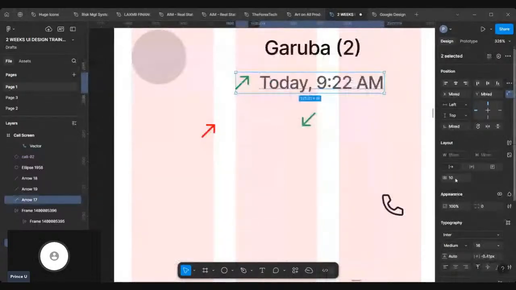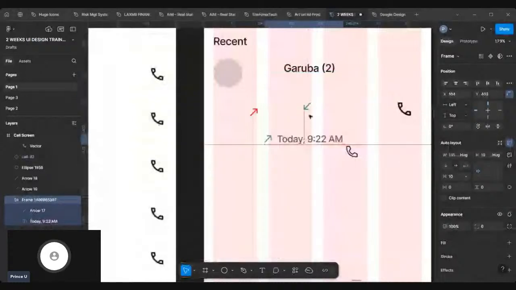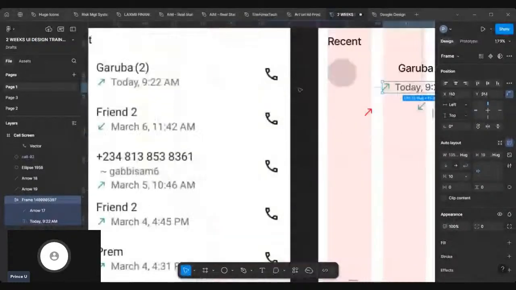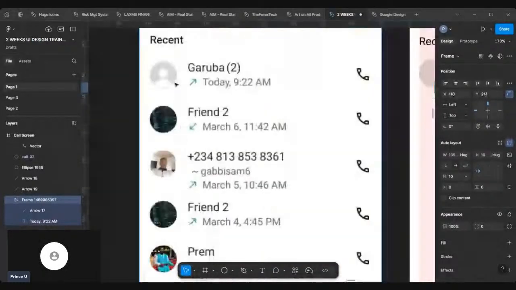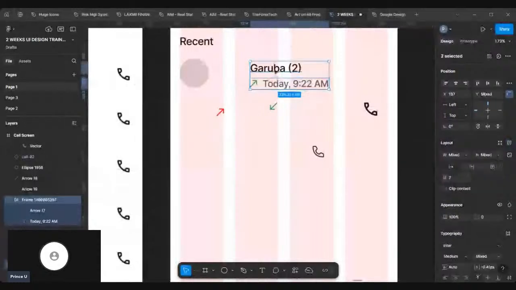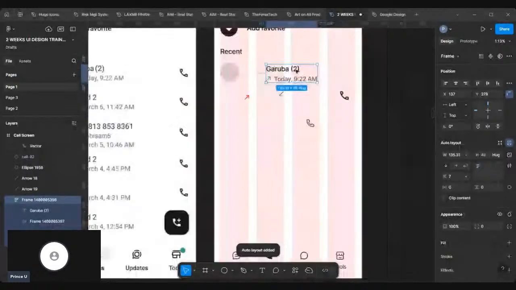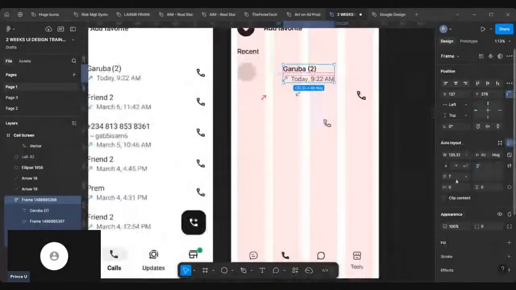Then I'll do auto layout with shift A. I've added auto layout. It means I've grouped these two together. The next grouping will be this timestamp and the name, right? So I'll bring the timestamp. I've added auto layout to that. I'll bring the timestamp close to the name, select it with holding shift on my keyboard. To select more than one item, you hold shift, right? I'll do shift A. I've added them together. The spacing between them is 7. I can reduce it to 6. Press enter.